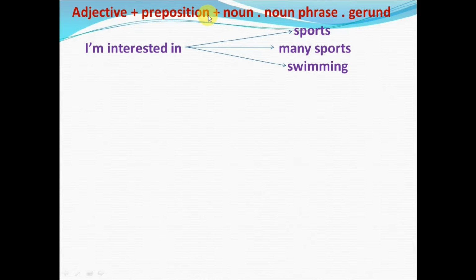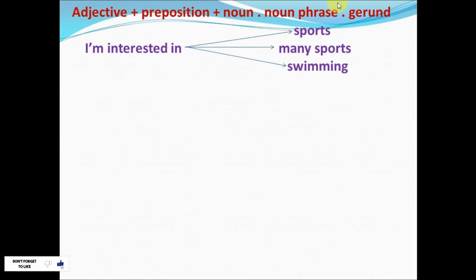A noun is a person, place, thing, animal, an idea, etc. Or a noun phrase. A noun phrase is when there is a group of words, and in there is a noun and maybe a few other words that describe that noun around it, like many sports. And it could also be followed by a gerund.